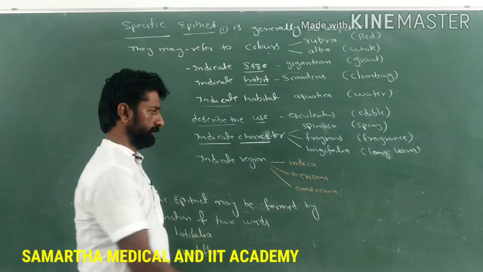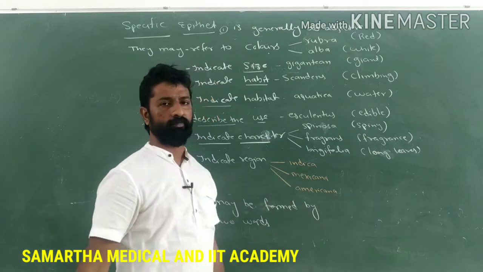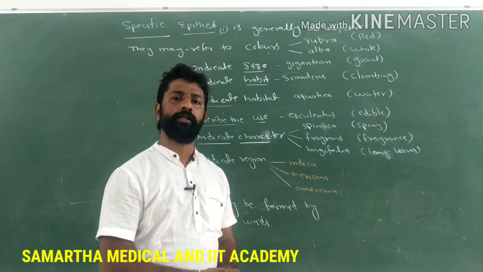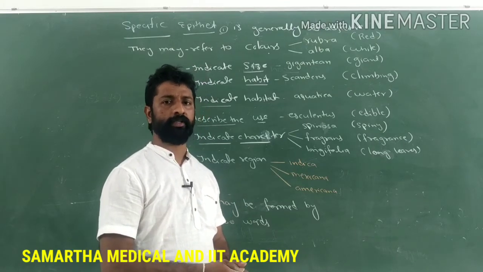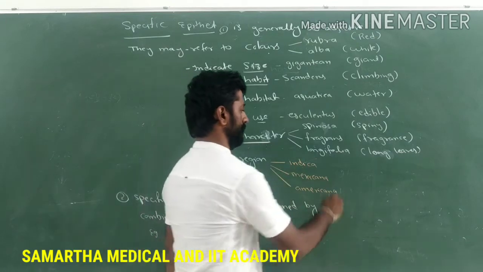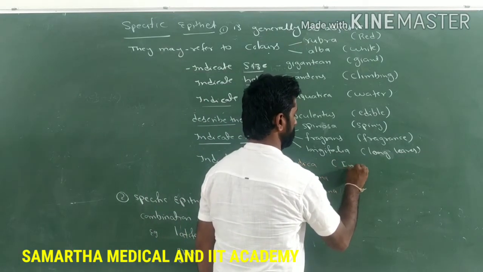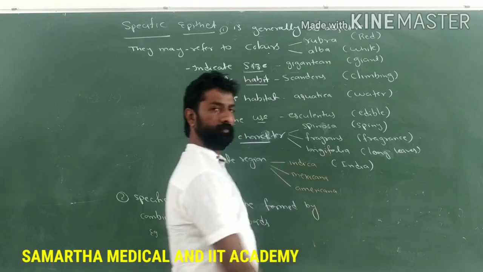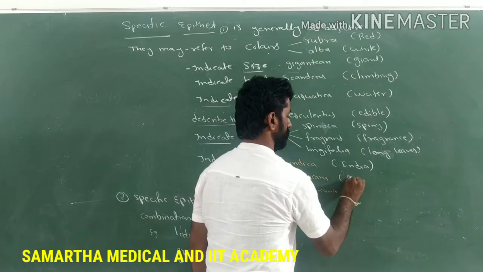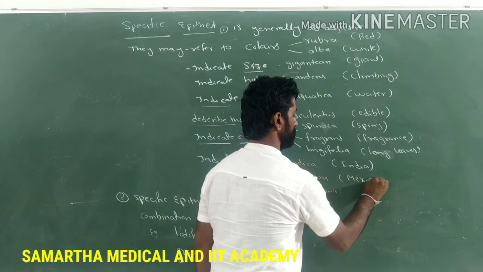So for origin, if I take the example indica, you are already well versed with a common example, Mangifera indica, the scientific name of the mango tree. That indica refers to its origin being India. Mexicana refers to the origin being Mexico.